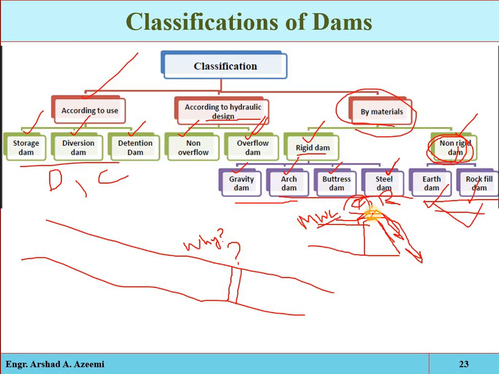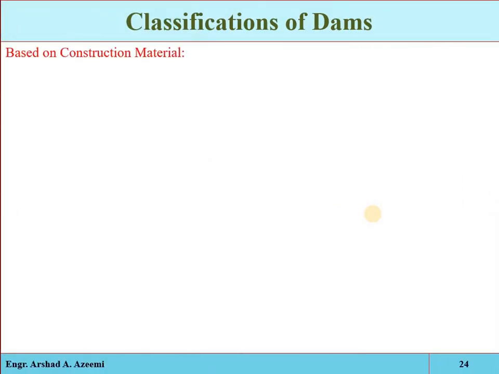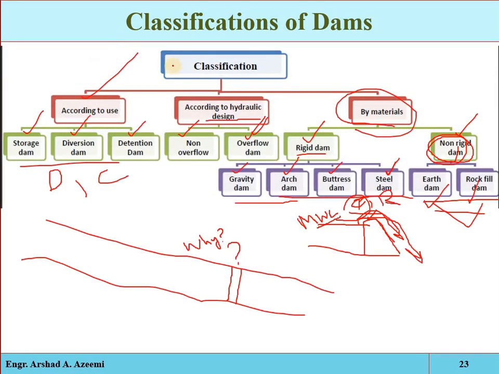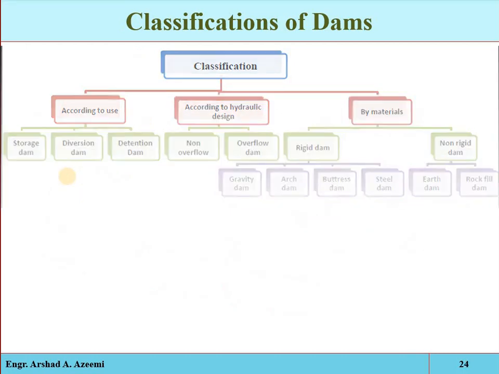Okay, let's discuss the different types of dams. A dam constructed with concrete will be either a non-overflow dam or an overflow dam. For example, a gravity non-overflow dam. We can mix these with each other. For example, if we have a dam constructed from steel that is non-overflow and used as a storage dam, we can call it a steel non-overflow storage dam. One is the purpose, the second is the design, and the third is the material.